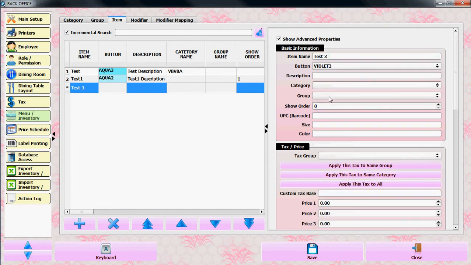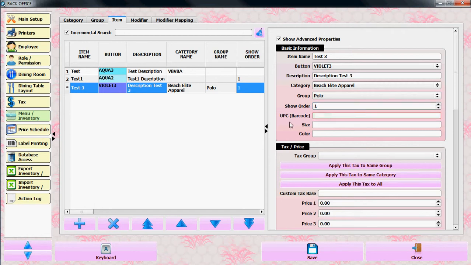You can select the button. Let's select the palette. You can put the description. So, description 3. If you already created the category, you can create from here. You can put the category. Let's say pixelate apparel. If you already created the group, you can put a group. If you want to put the item in the first place, you can put show order 1.